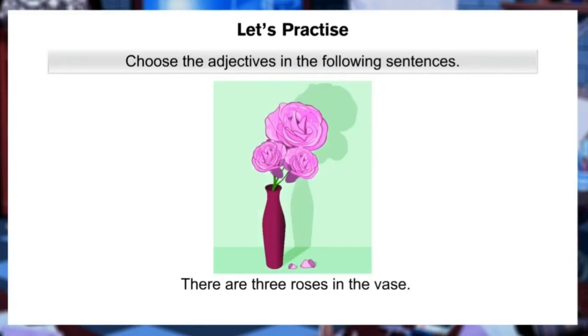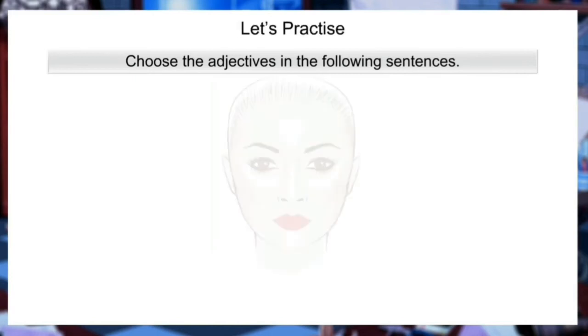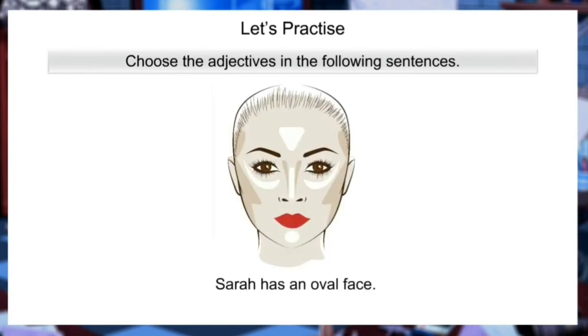Next sentence is: there are 3 roses in the vase. How many roses are there in the vase? 3 roses are there in the vase. Next sentence, Sarah has an oval face. So what kind of a face does Sarah have?